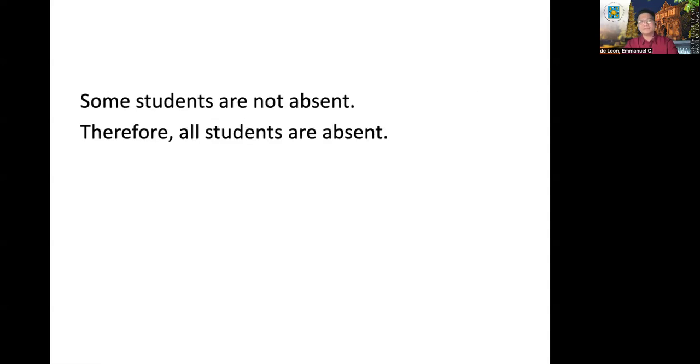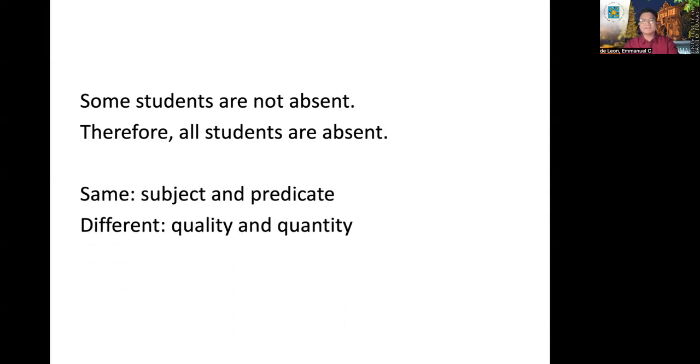For example, some students are not absent. Therefore, all students are absent. The first thing that you need to determine is whether or not the premise and the conclusion have the same subject and predicate terms. The answer here is yes. They have the same subject and predicate terms, but different in quantity and different in quality. The premise is an O proposition, correct? While the conclusion is an A proposition. So we can use here the rules of opposition because it falls under the definition.